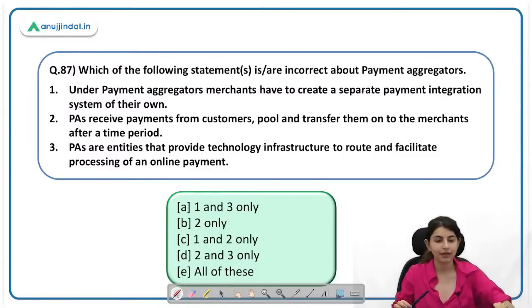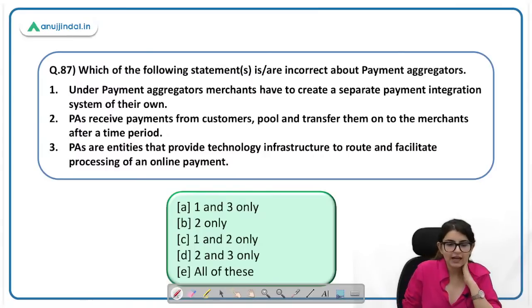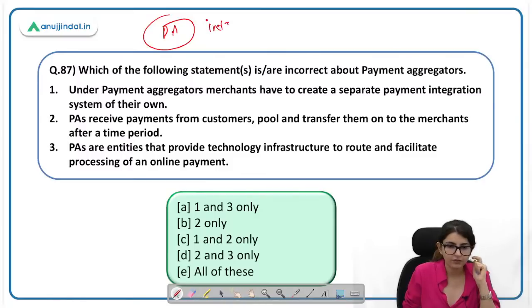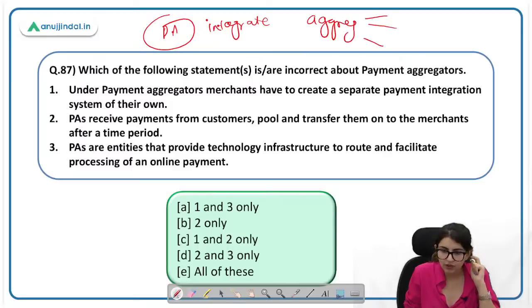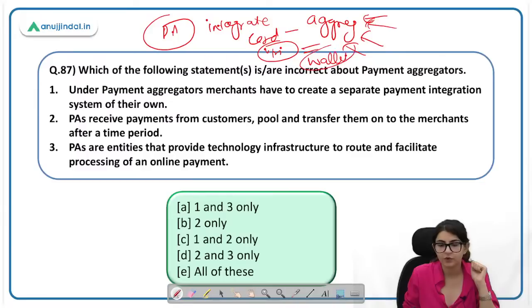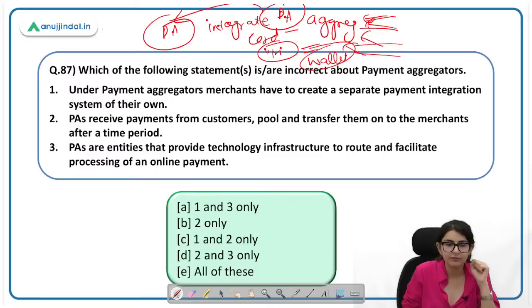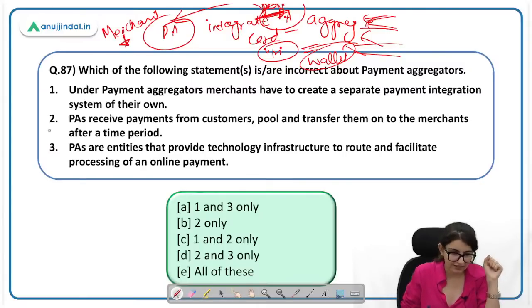So PAs, that are payment aggregators, होता क्या है, under this the payment aggregators are required to provide you an integration so that you can aggregate all the amount, जो भी different channel से आया है. For example, कोई payment card से आई है और any payment through UPI, right? कोई payment wallet से आई है. All these payments can be aggregated by the payment aggregator and further will be given to the merchant. So payment aggregator पहले they will pool the amount, and then they will pay to the merchant. So second statement here is correct.